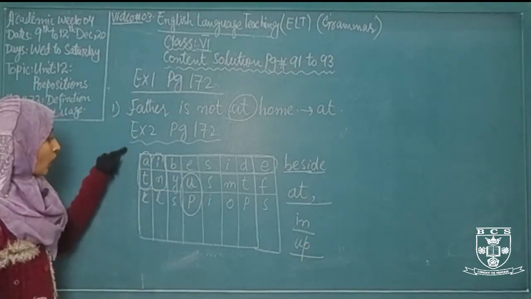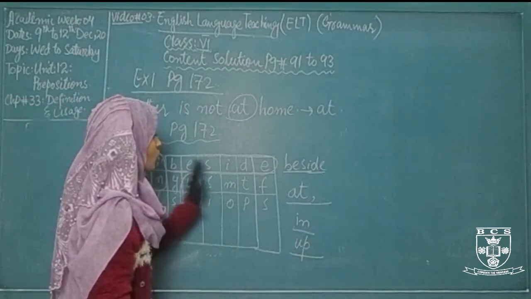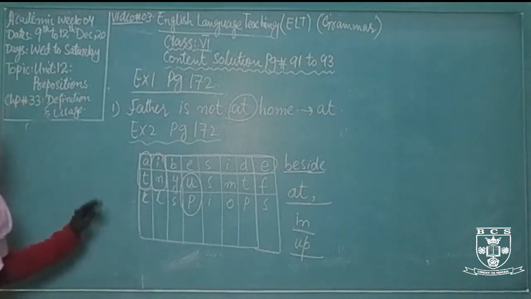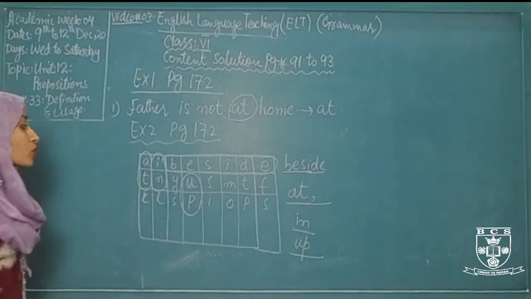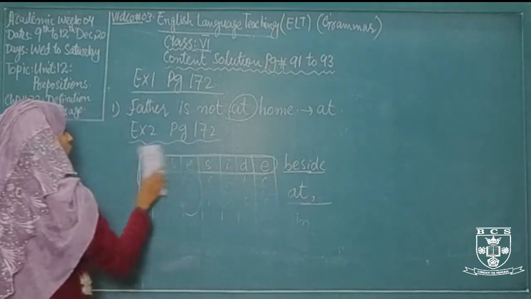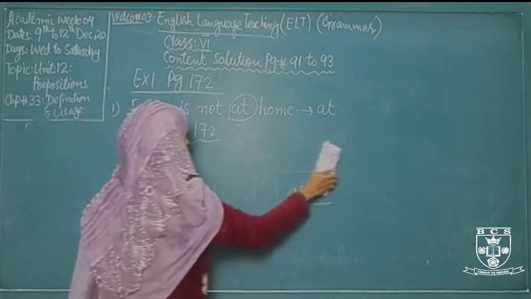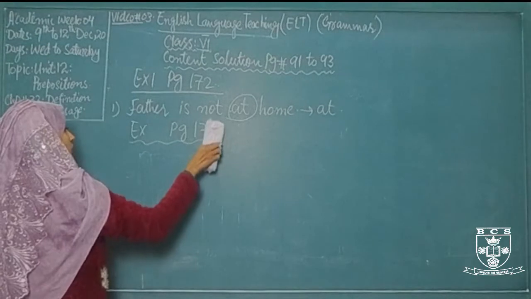You can go from up to down, from right to left, and across the whole grid, and you can find more prepositions as I did. I can solve it in my Xerox, you can find it from there. Now come to exercise number 3 on page number 173.